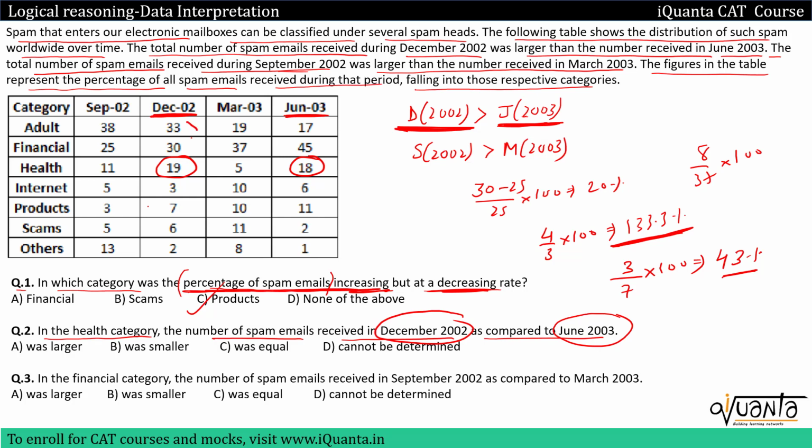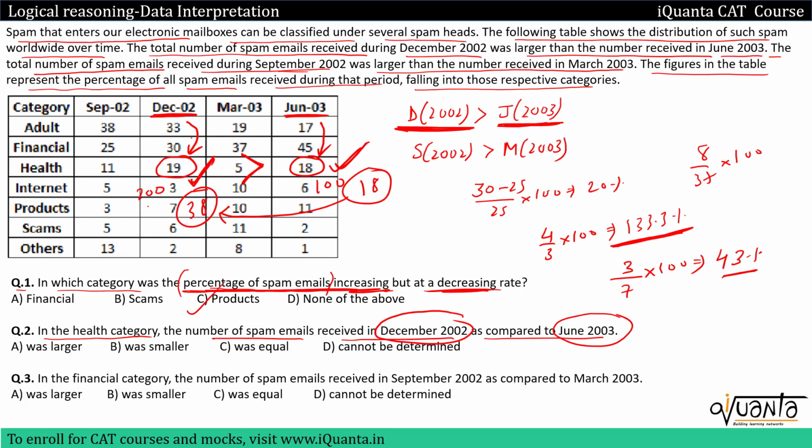So obviously we'll be finding out 19% of a greater quantity and 18% of a lower quantity. So it is very obvious that 19% of a greater quantity will always be greater than 18% of a smaller quantity. For example, if I take 200 spams over here and 100 spams over here, so you will find 19% of 200, which is 38, and here we'll have 18% of 100, which will be 18. So obviously this will always be greater.